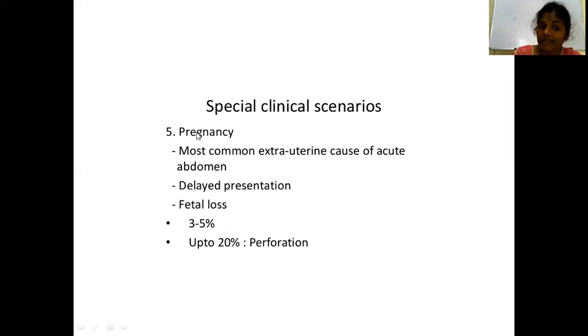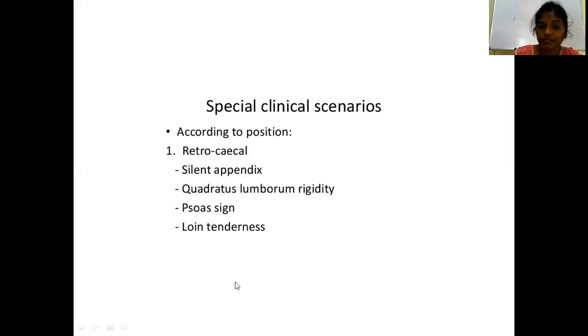If it is in pregnancy, acute appendicitis is the most common extrauterine cause of acute abdomen in pregnancy, with delayed presentation. There will be fetal loss of up to 3 to 5%. If there is appendicular perforation, then the fetal loss will be up to 20%. That is according to the age.